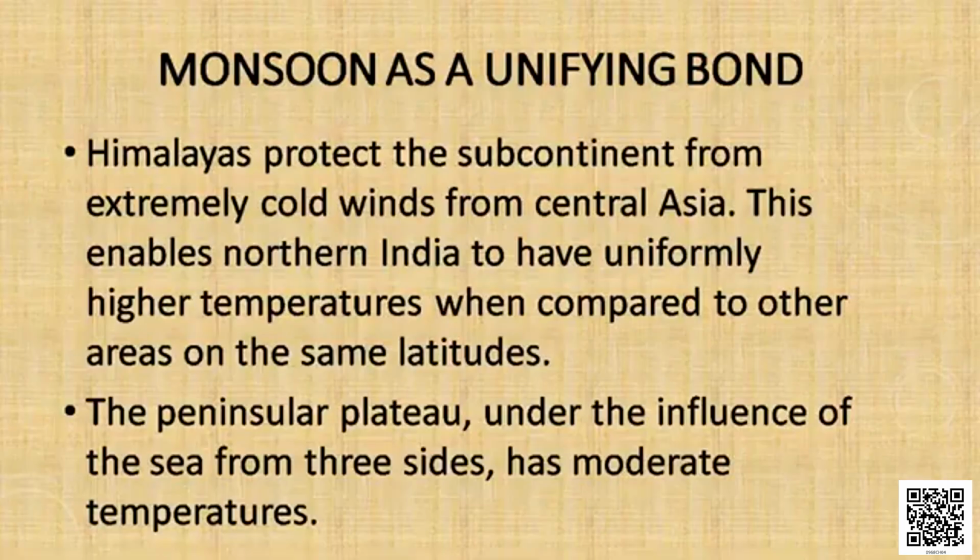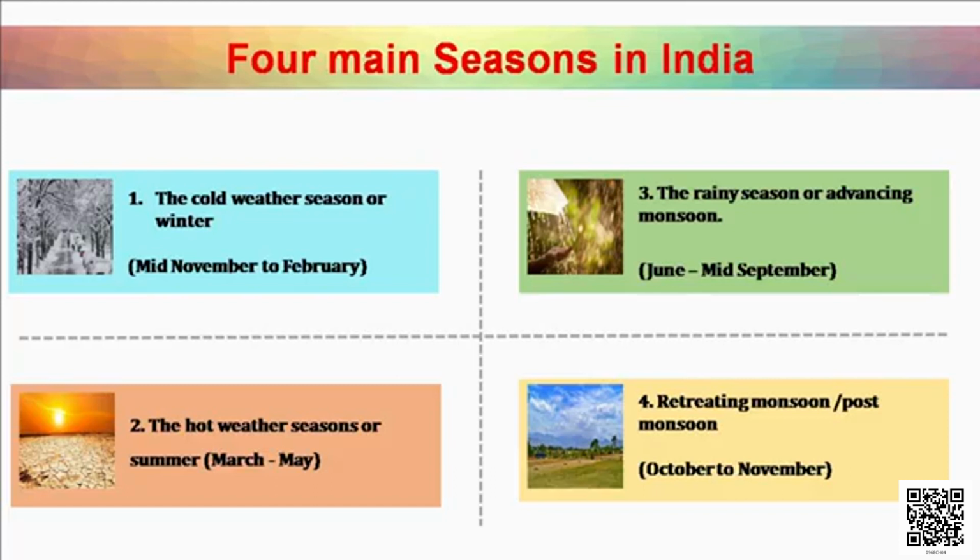Let us discuss monsoon as a unifying bond. Despite the moderating influence of the Himalayas and the adjoining sea, there is a great variation in temperature and distribution of rainfall in India. But with all this variation, climate plays a major role as a unifying bond due to its reversal wind system. It helps in providing a rhythmic cycle of seasons.